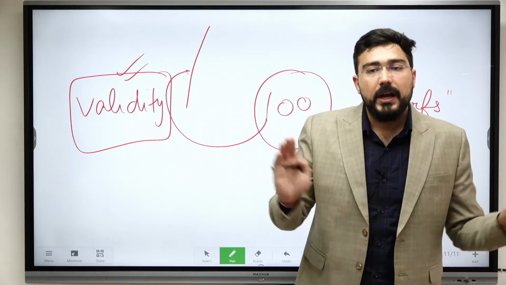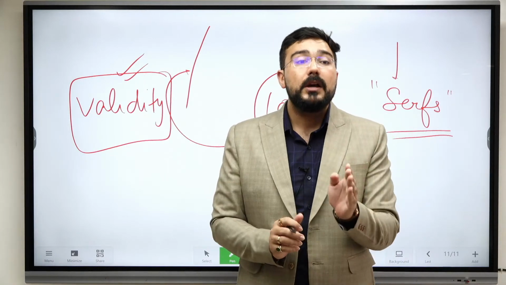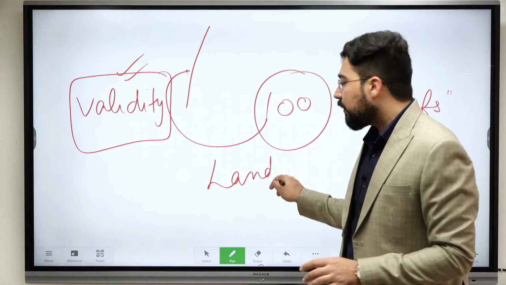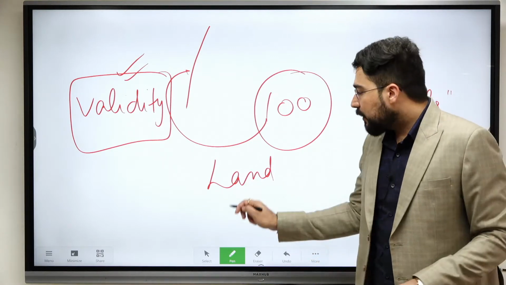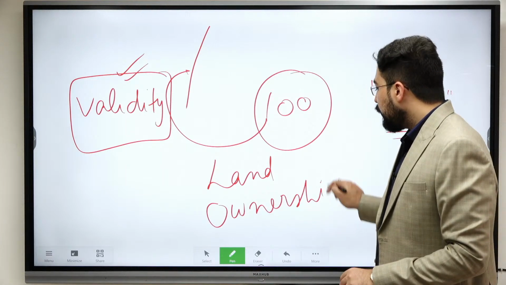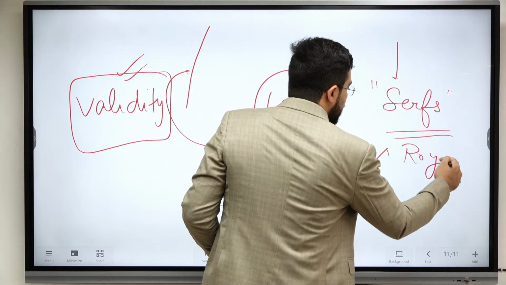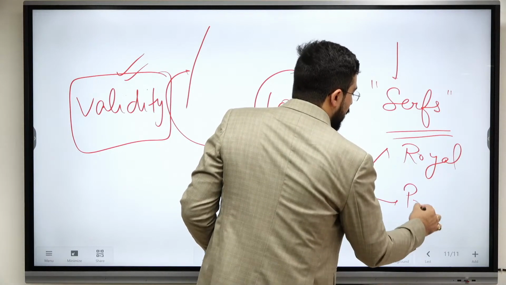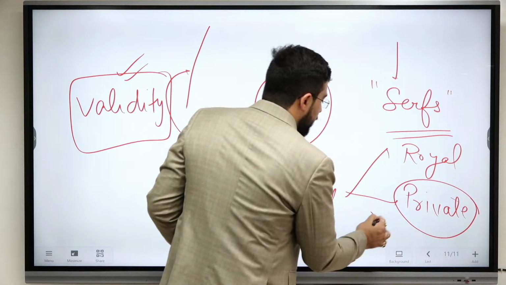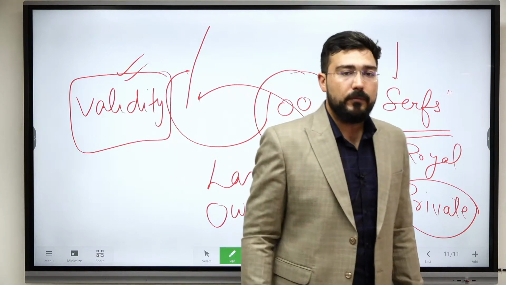So a question can include the conversion of the concepts of ancient as well as medieval India. So there you have to first talk about land ownership, which we have already discussed. Okay, so the majority of the opinion that we have on land ownership, we have only two ideas, that there can be royal ownership as well as there can be private property, because private property is antithesis to the concept of feudalism.